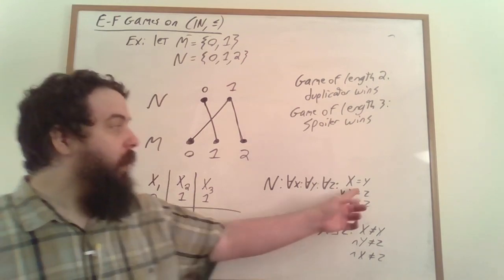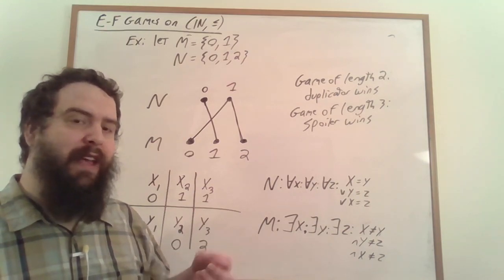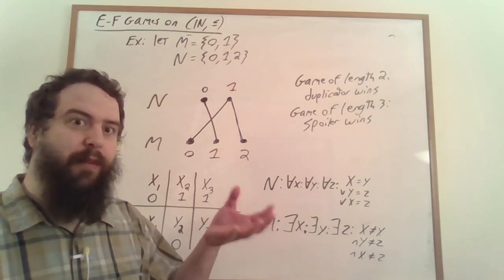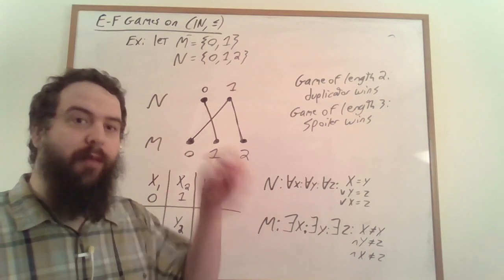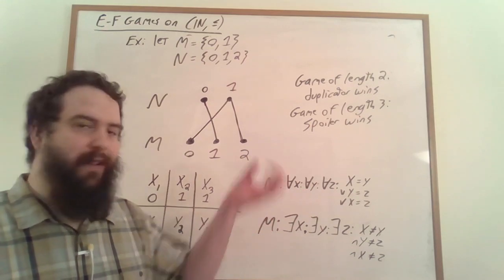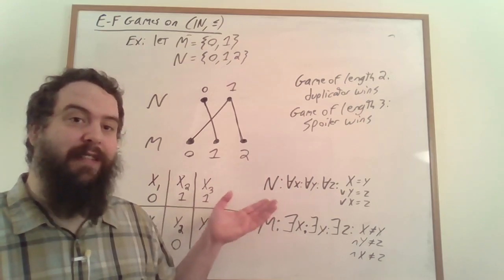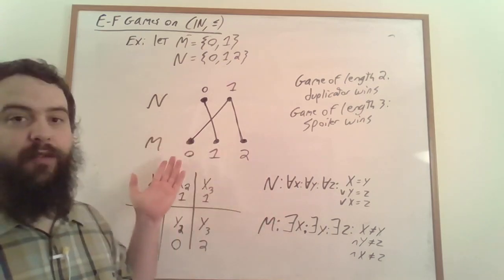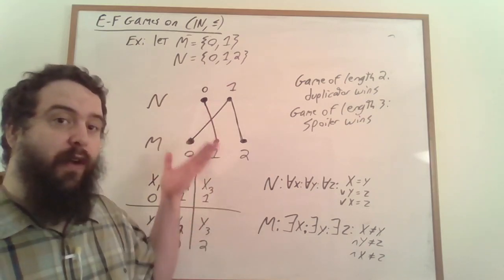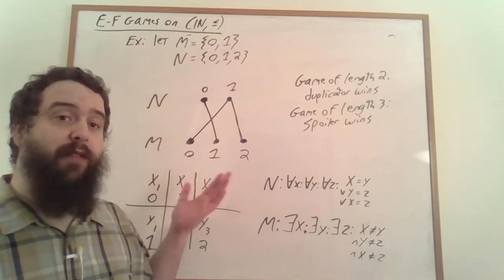Even in the case where we only have equality, actually enumerating all of the formulas of quantifier depth 2 is a very difficult task. Well, there'll actually be infinitely many of them, but they'll have a bunch of redundancy in them, right? You'll have formulas that are combined using and or with themselves. And so you can kind of simplify those away. And so writing all of those formulas out and actually checking that they're true of N if and only if they're true of M is quite a difficult task, but we can prove this fact that these two structures all agree on their quantifier depth 2 formulas using the fundamental fact about Ehrenfeucht-Fraïssé games.